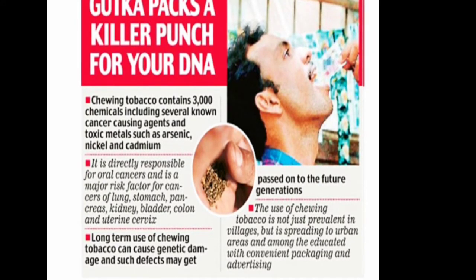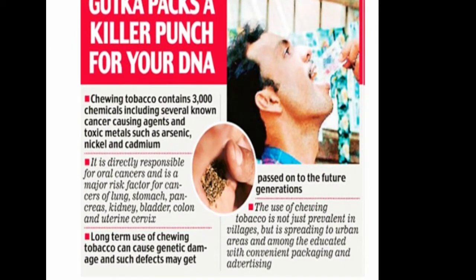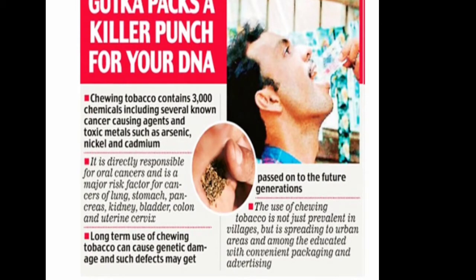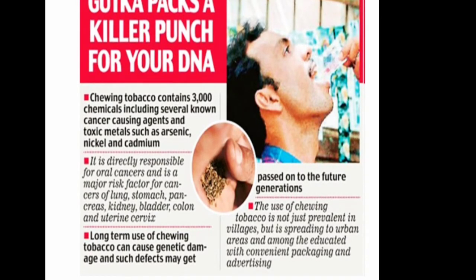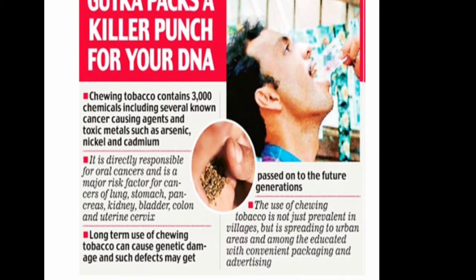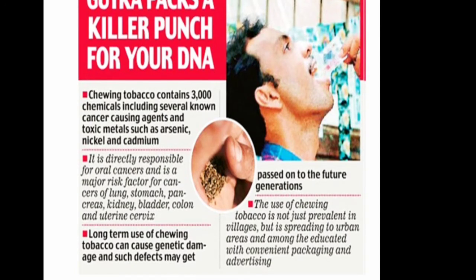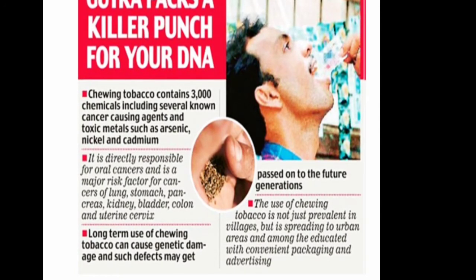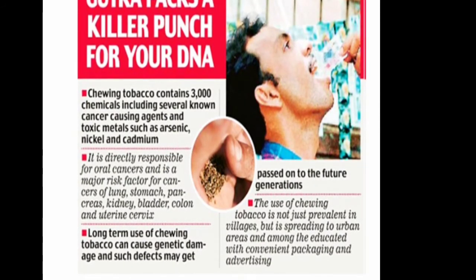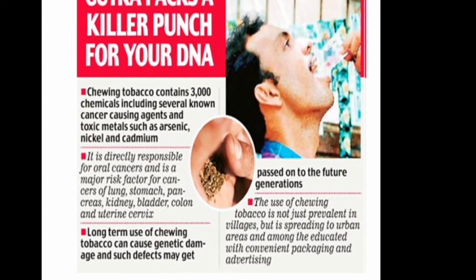Here only 3 are mentioned: arsenic, nickel and cadmium. So these are the toxic metals, or cancer causing agents, which are found in tobacco.